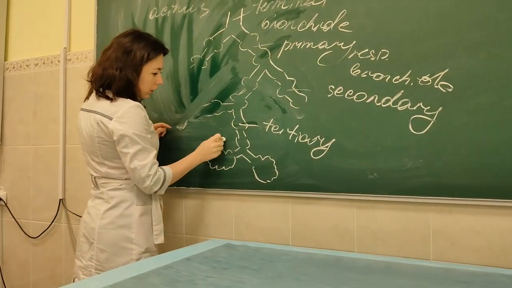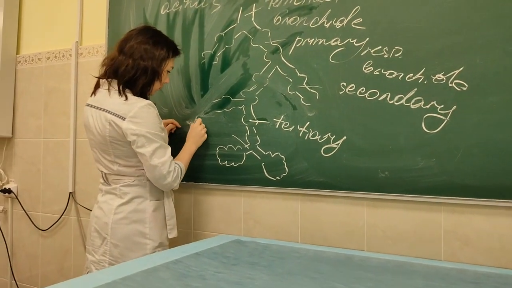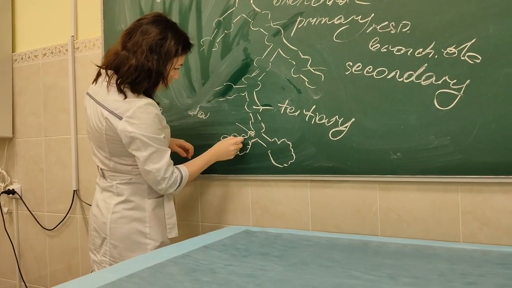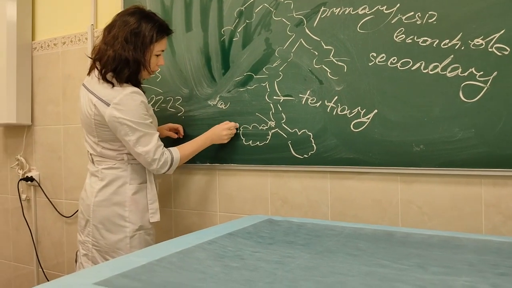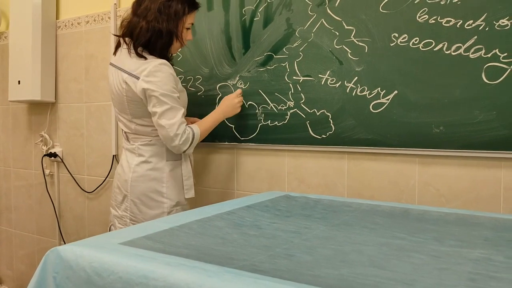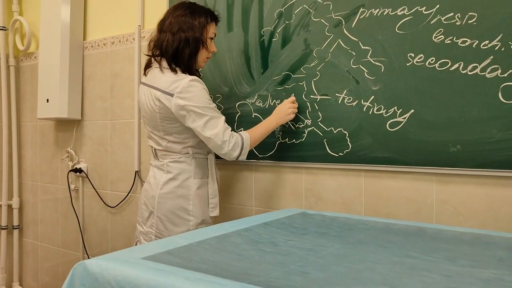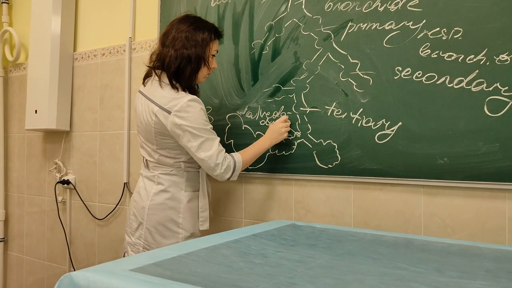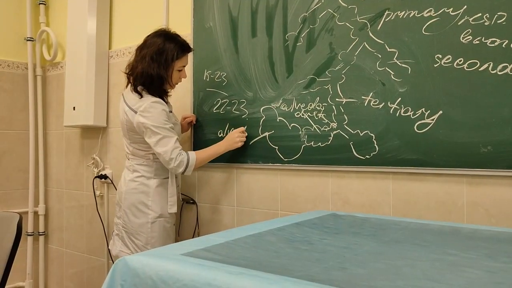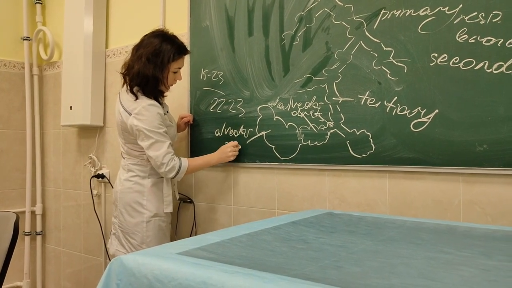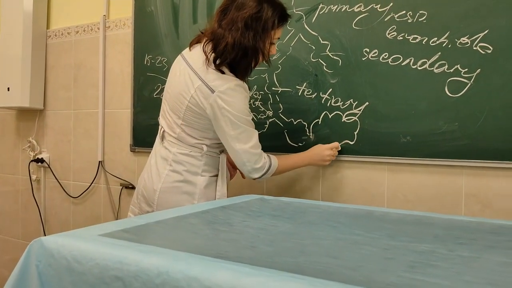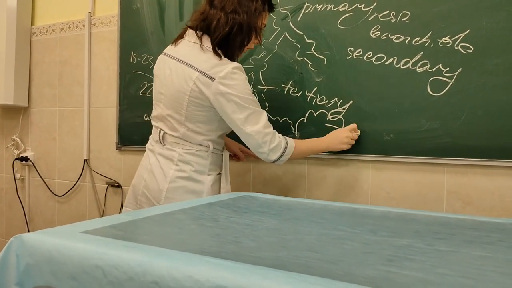And then there will be alveolar ducts. No, actually, I'm not quite correct. Let me draw it like this, and then it will be like this. This will be alveolar ducts, and this will be alveolar sac. And here also it will be alveolar duct, and then alveolar sac. This is duct. This is sac.